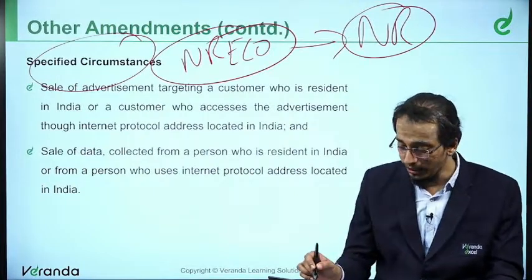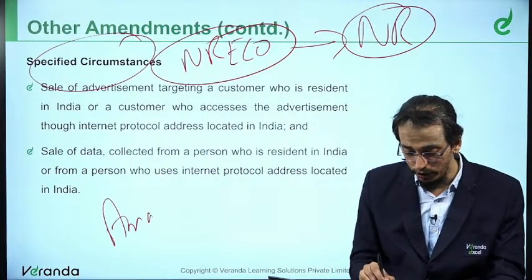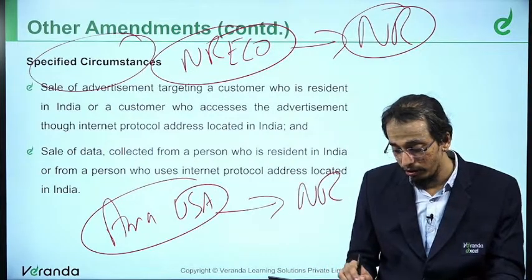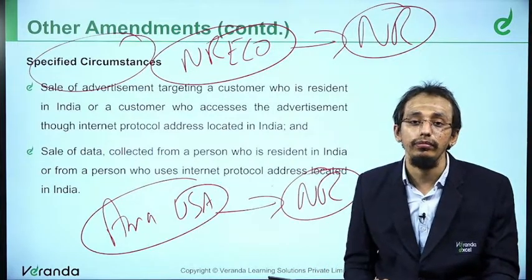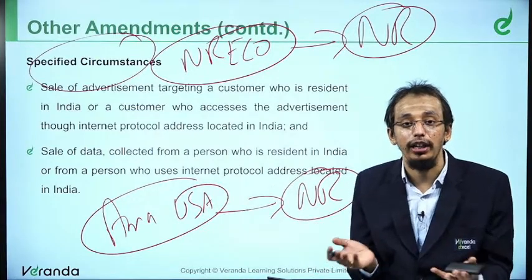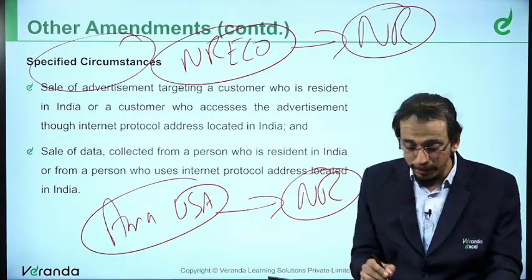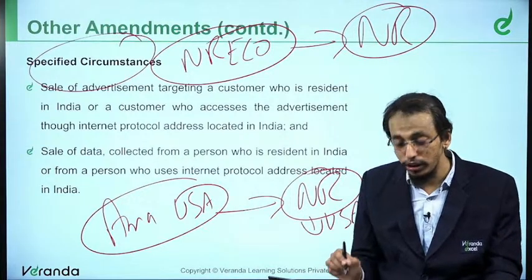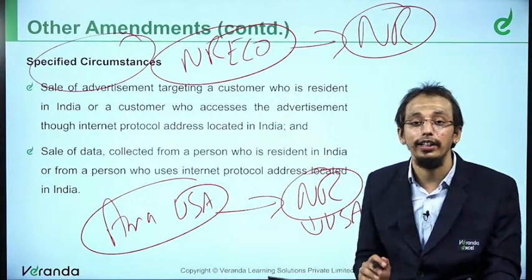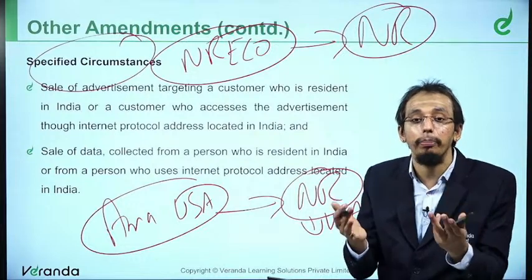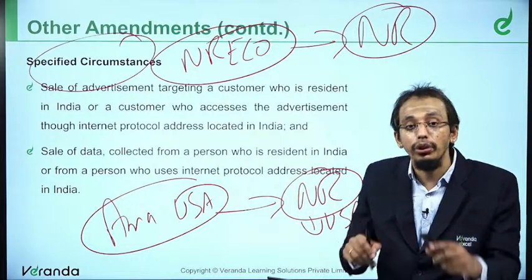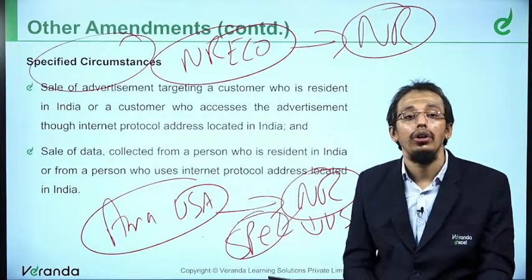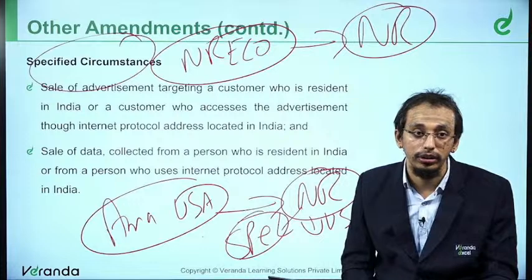First, let's say Amazon USA earns income from a non-resident. Why should it pay tax in India? Ideally, it should not pay tax. Let's say Amazon USA earns income by supplying to a resident of USA, that is, a non-resident of India. Why should it pay tax in India? Not possible. You cannot ask that person to pay tax in India. So they said non-resident only under specified circumstances. What are those specified circumstances?